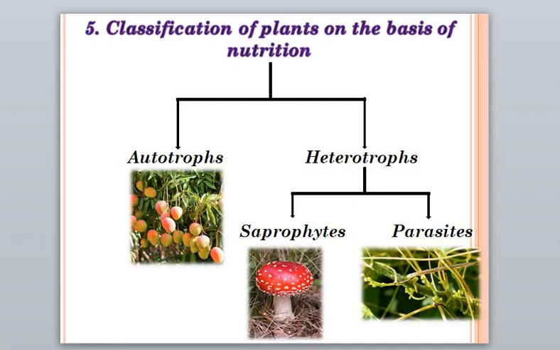Mushrooms and fungus are examples of saprophytic plants. And parasites are plants that feed on other living bodies, like dodder, or as we say in Hindi, amar bel, or cuscuta, and orchid is also an example of parasitic plants.